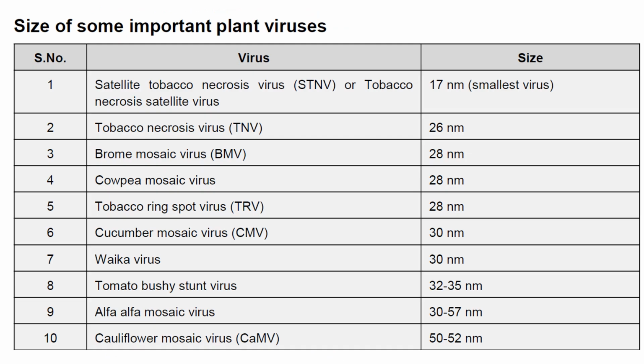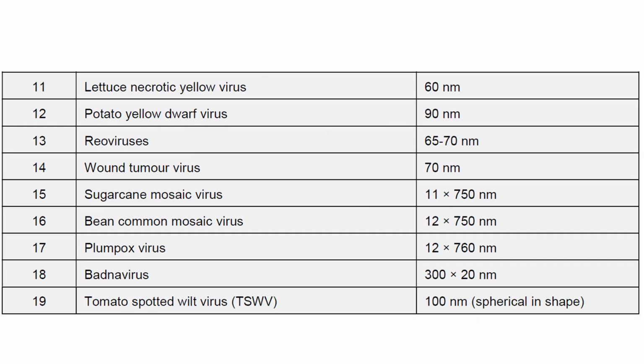So these are all a couple of important plant viruses and their sizes. Okay, satellite necrosis virus 17 nanometer, tobacco necrosis virus 26, brome mosaic virus 28, cowpea mosaic virus 28, tobacco ringspot virus 28, cucumber mosaic virus 30, Zika virus 30, tomato bushy stunt virus 32 to 35, alfalfa mosaic virus 30 to 57, cauliflower mosaic virus 50 to 52. Lettuce necrotic virus 60 nanometer, potato yellow dwarf virus 90 nanometer, Reovirus generally ranges between 65 to 70. This wound tumor virus, very important one, which consists of genome as double stranded RNA, I think so, right?